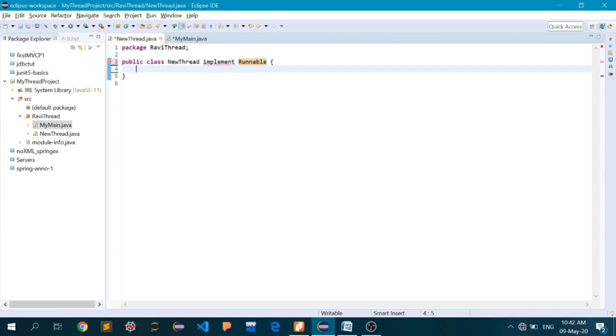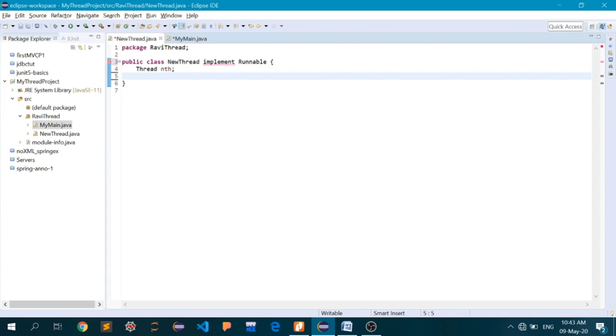Now to start a new thread, we will create a new object of the class Thread. I will name it nth. So Thread is a superclass whose object I have instantiated right here. Nothing new: nth is a variable of type Thread, which we have already seen. Now let's write the constructor for this particular class.